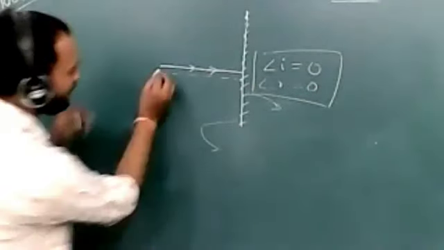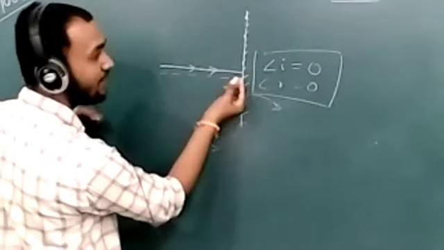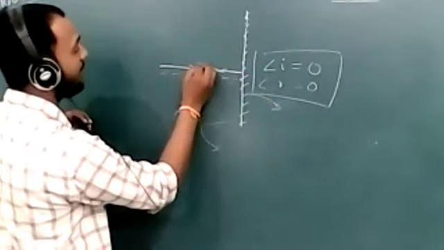So what happens when light rays fall perpendicular to the mirror surface? It will be sent back on the same path.